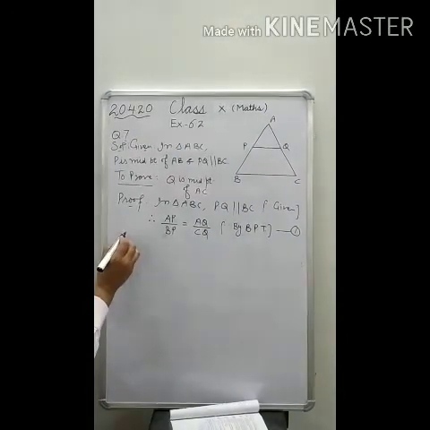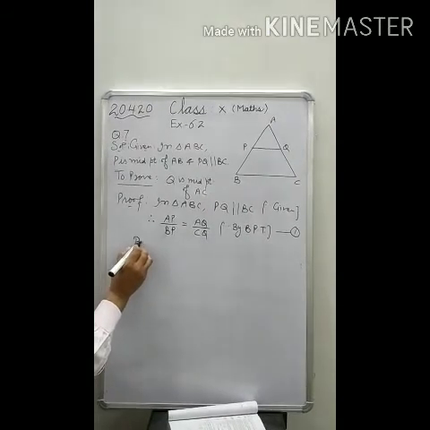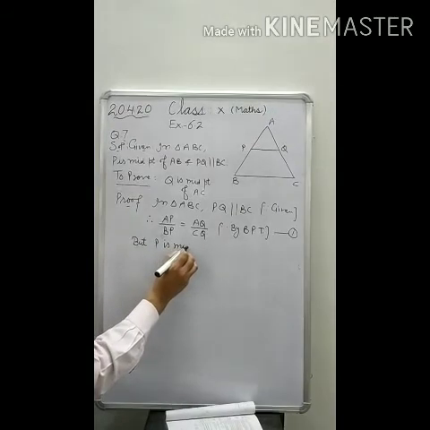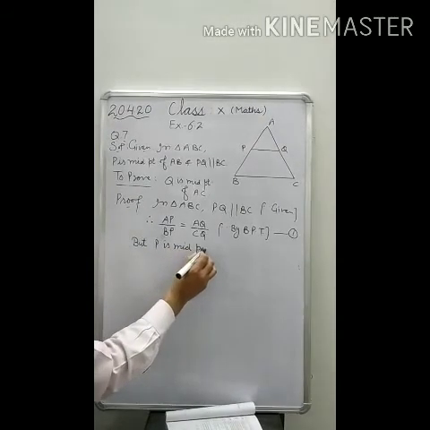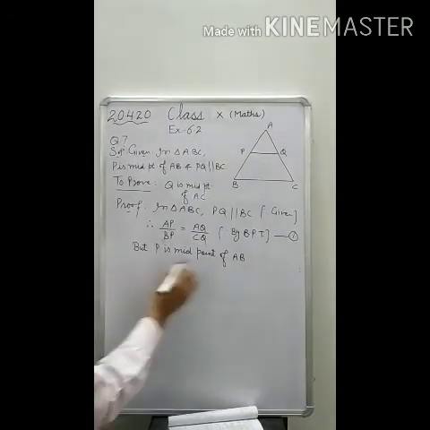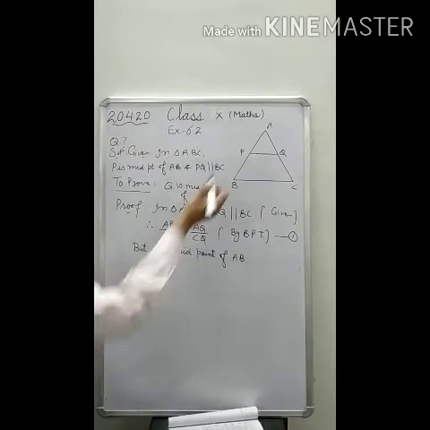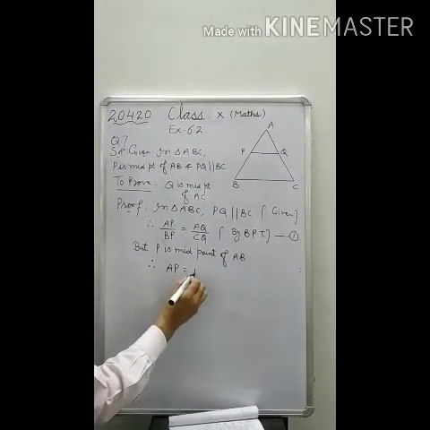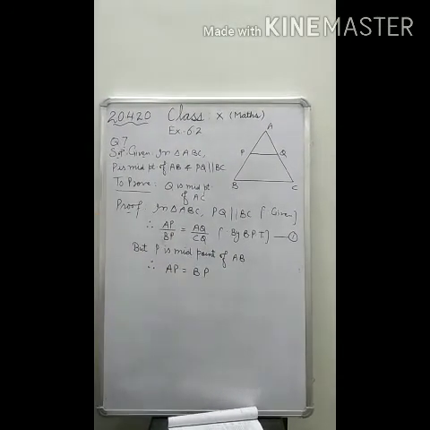Now, but you have given that P is the midpoint of AB. So if P is the midpoint of AB, it means AP is equal to BP.